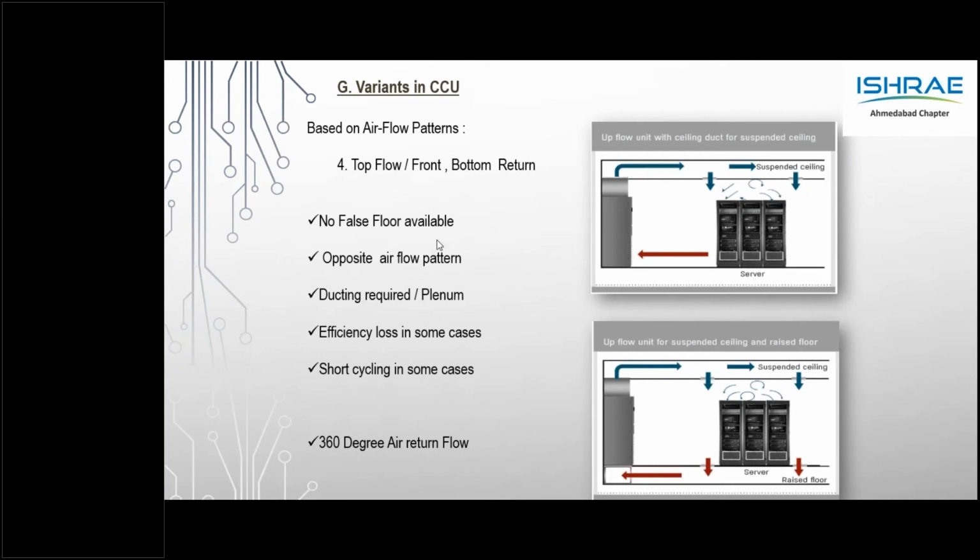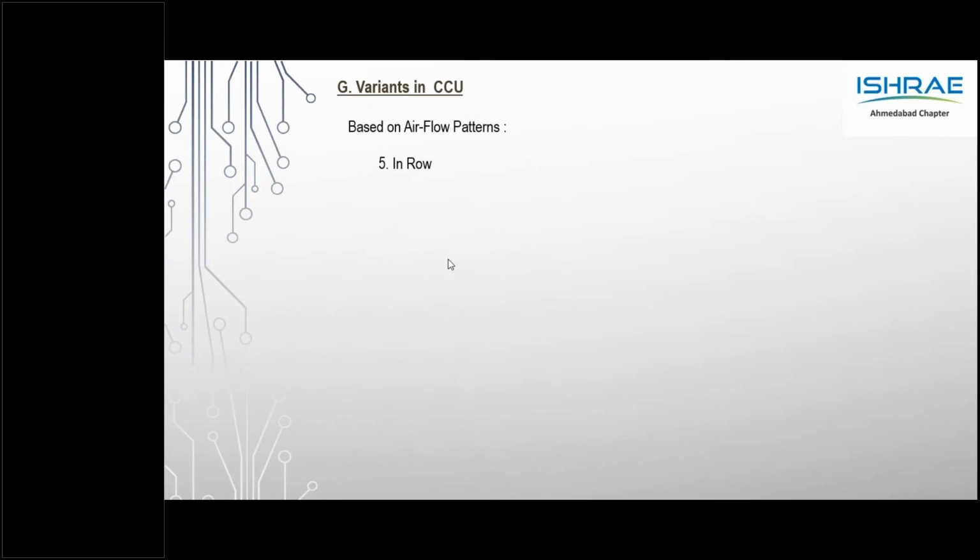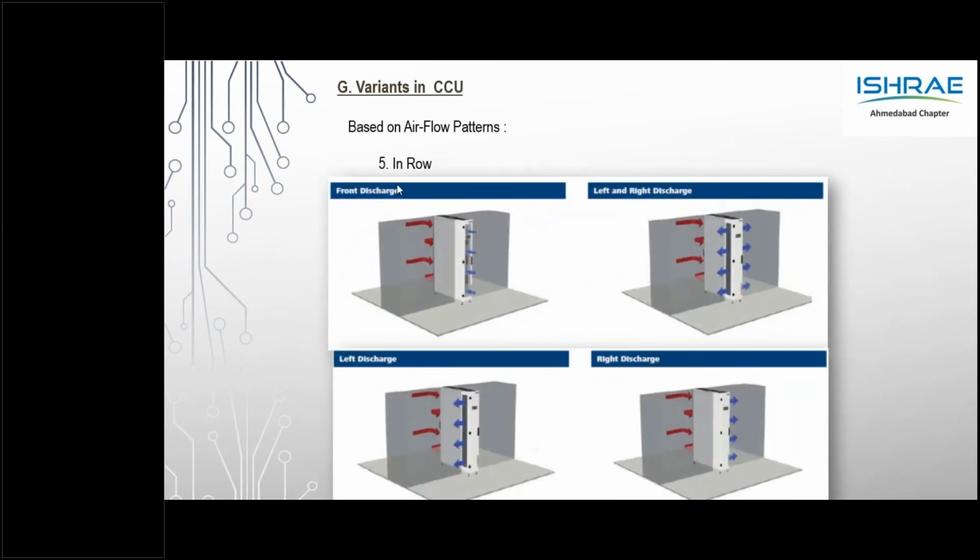What is the static? The PAC or CCU has internal static due to the components we looked at in the previous slide, be it the filtration or the coil. There is static which happens within the unit. External static with the bottom throw is 50 Pascal as per design, and the number can go higher as per the site and application.